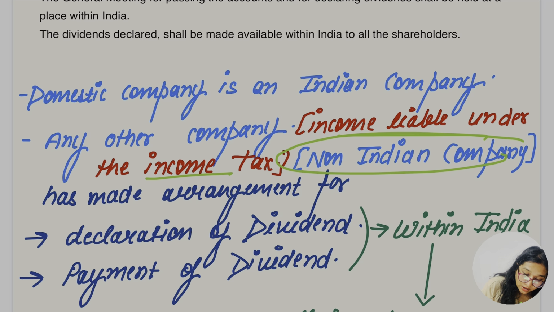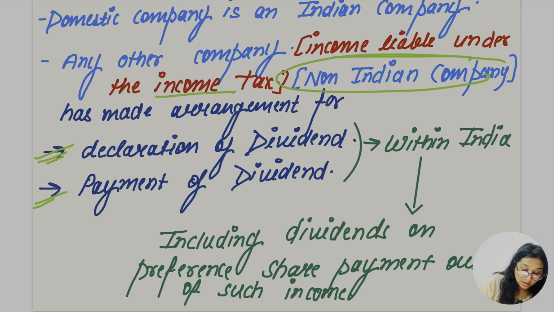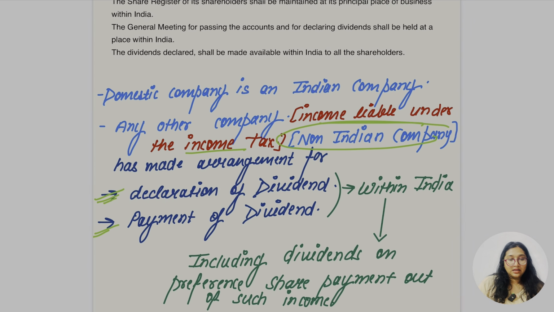For a non-Indian company, if they have made the arrangement for declaration of dividend within India, in that case that is going to be a domestic company. Second, payment of dividend, including dividend on preference shares paid out of the income.